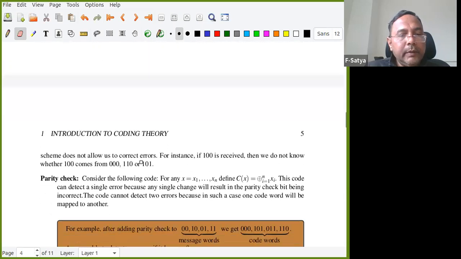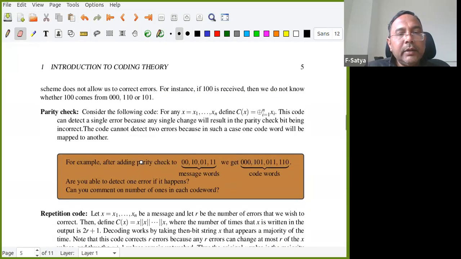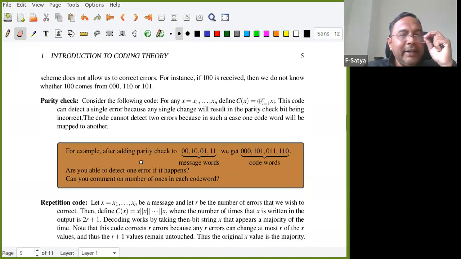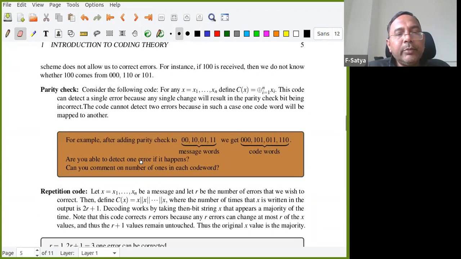Okay, so good. That is what we call, you already predicted, parity check. So one approach is parity check. Consider we have the following code x1, x2, xn. So we define c of x equal to x1 plus x2 plus xn. Right, this code I am now extending. Now it becomes length n plus 1. This is called parity check. One extra bit I'm adding that has some information.